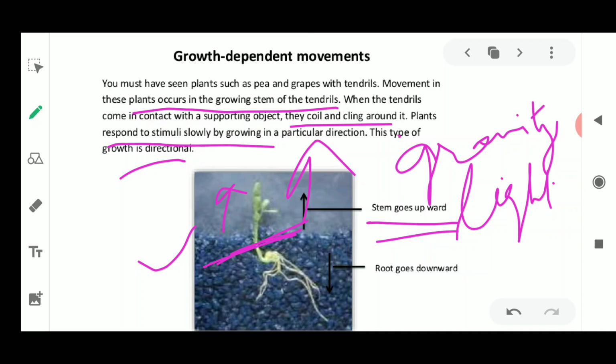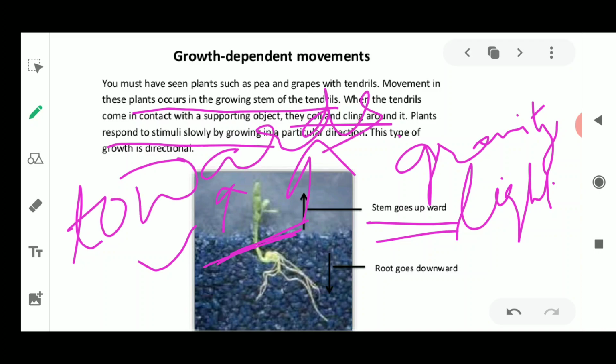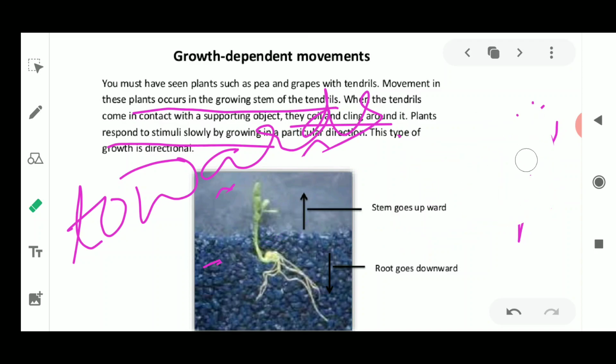It could be a negative tropism or a positive tropism. If the plant growth is taking place towards the stimulus, then such movement is positive tropism.